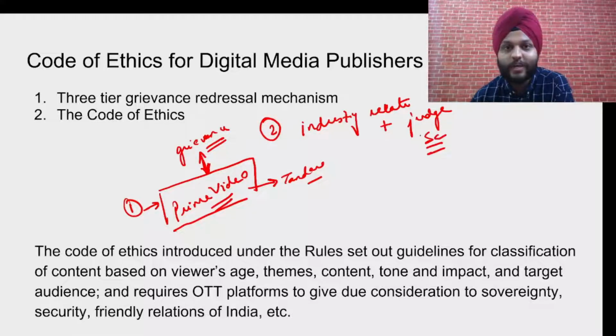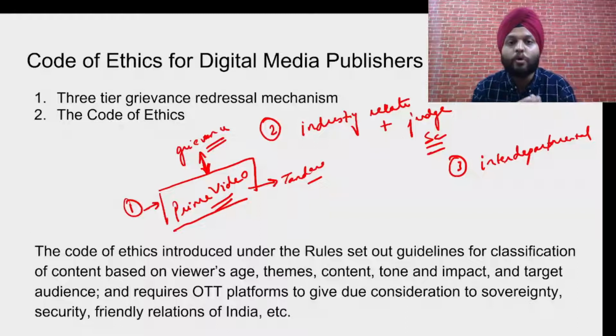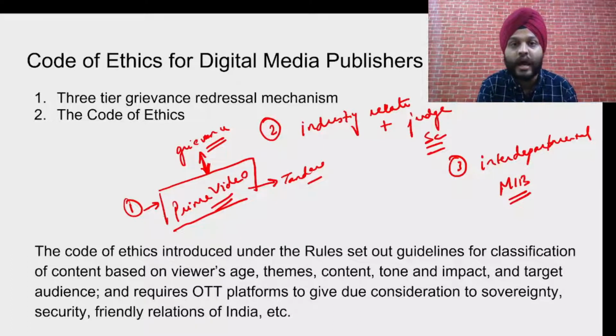So this is the second tier. And at the top, at the final level, it will be the representative of the government. So this will basically be an interdepartmental committee under the oversight of the Ministry of Information and Broadcasting.